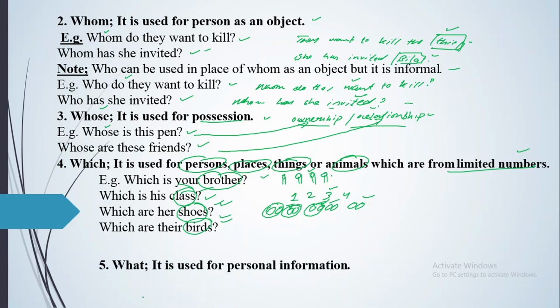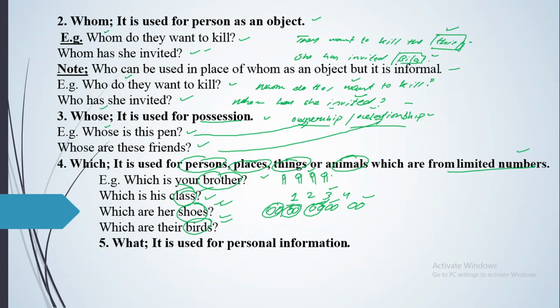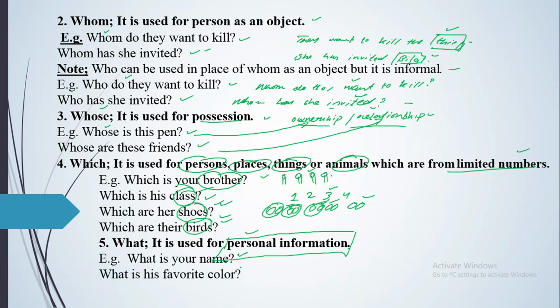And the last one we have got is what. It is used for personal information. When you want to ask some personal information about the person, you'll be using what. Now the first example, what is your name, that is personal information. In the same way, we have got what is your favorite color and what is your qualification. What is your favorite dish, what is your favorite dress, what is your favorite personality, what is your favorite fruit, what is your favorite vegetable, and these all will be asked for personal information.